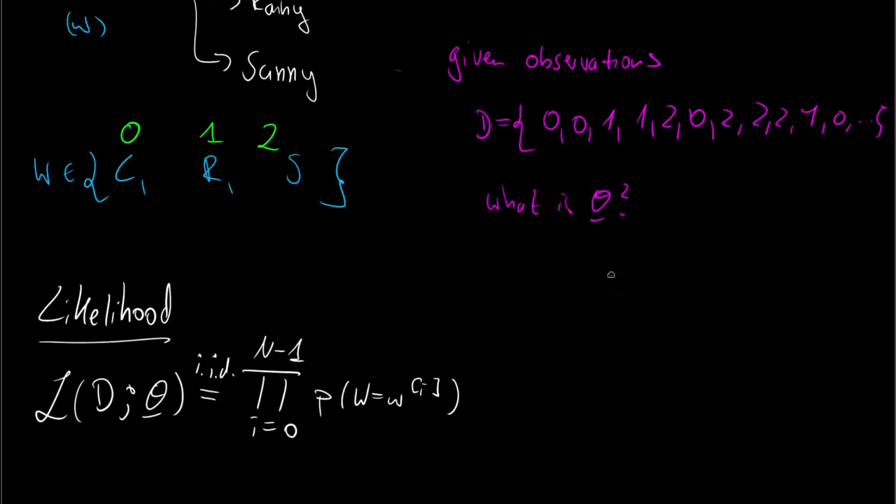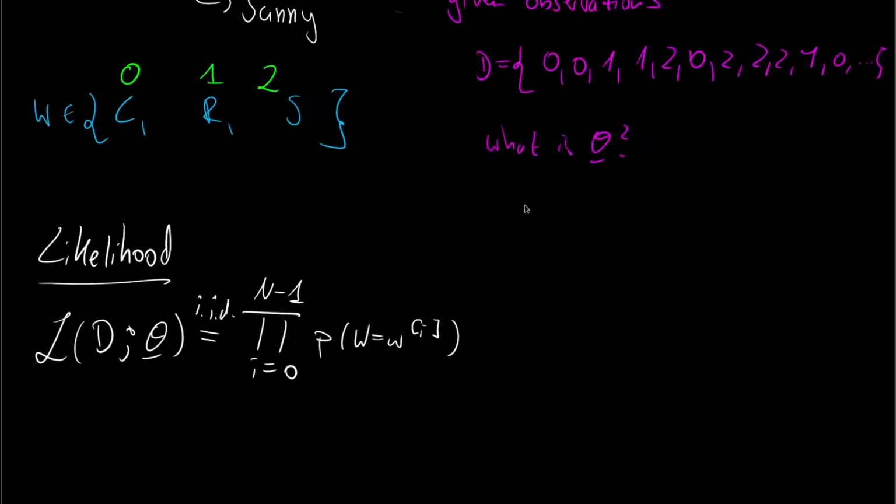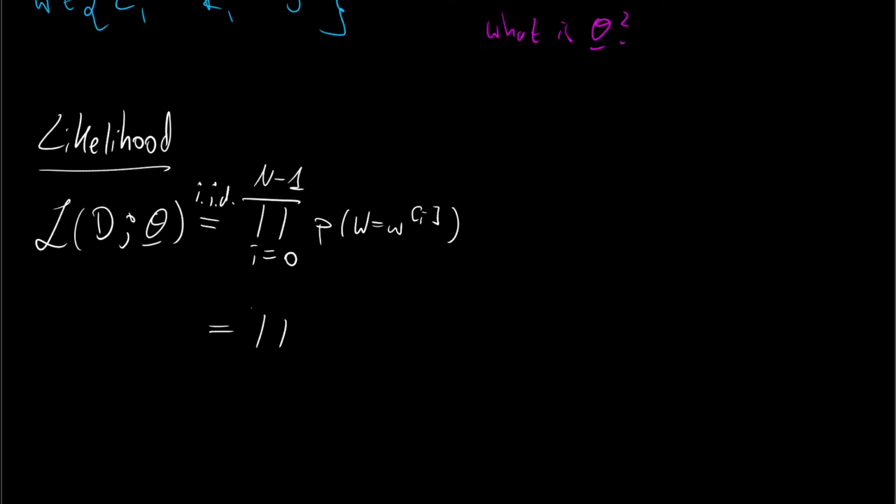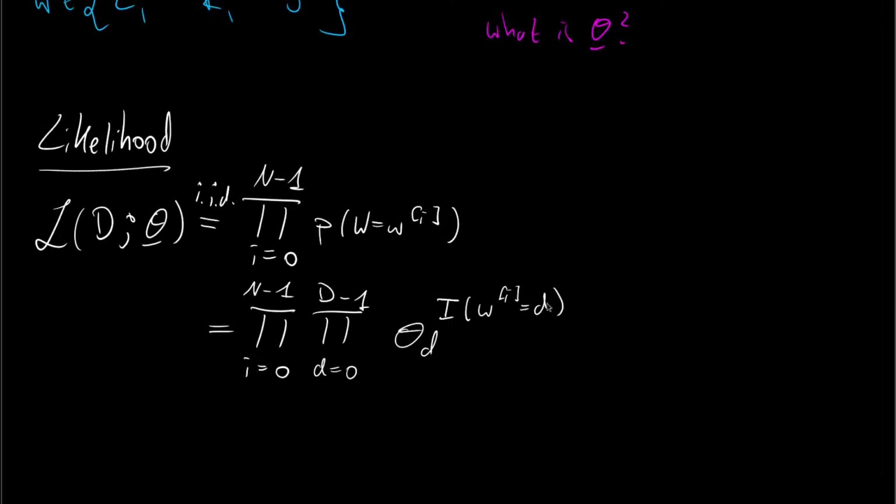And if we plug this into our probability mass function, then we see we get a double product, the product over all the samples, and then the product over all possible states. And here we have theta d, the dth entry of our theta vector. In our case, our theta vector only has 3 entries, and we raise this to the indicator function that the ith weather observation equals the d state associated with this theta value.